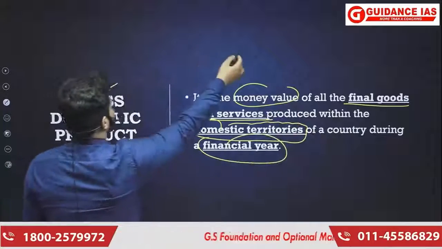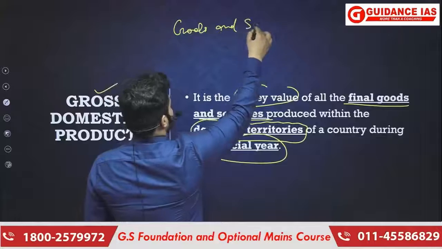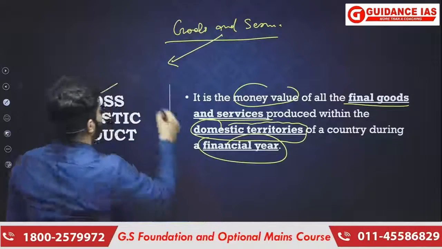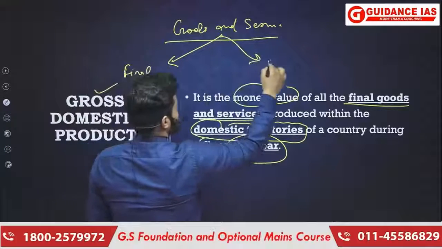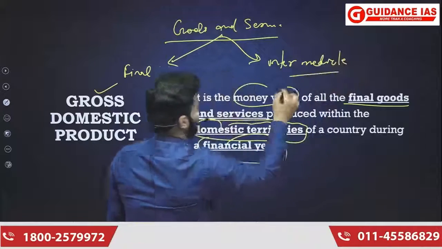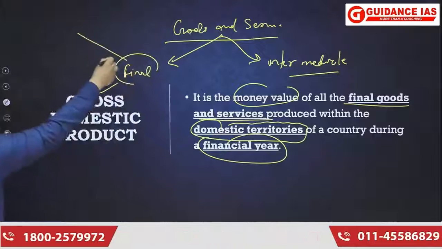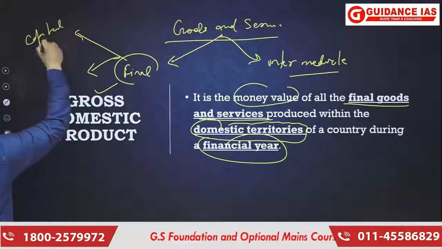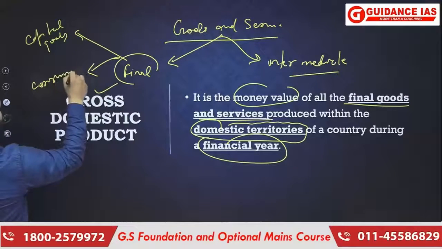So understand that goods and services can be of two kinds: one is final and the other is intermediate. Now final goods can be of two kinds. The first is capital goods, and the second is consumer goods.